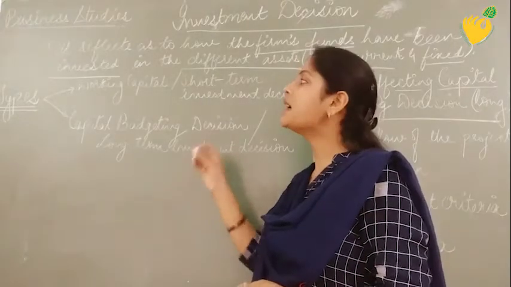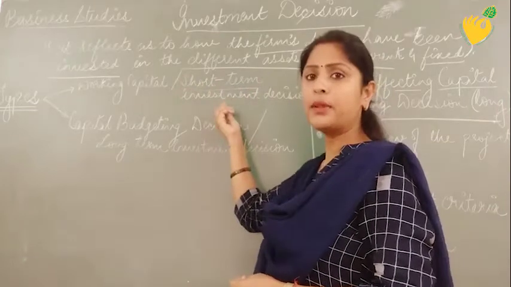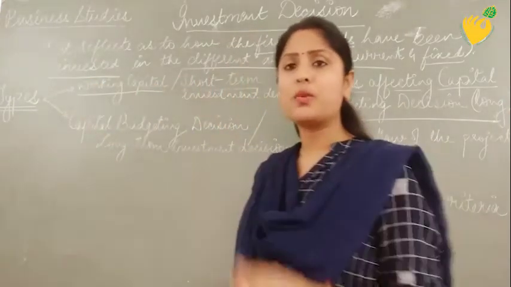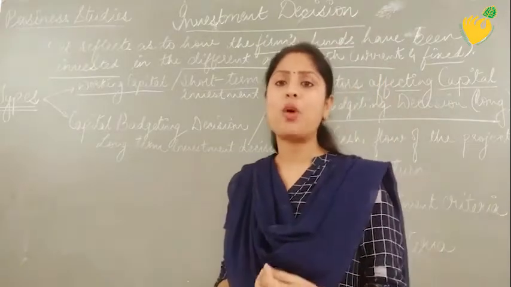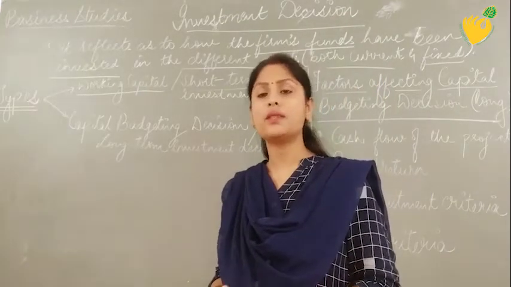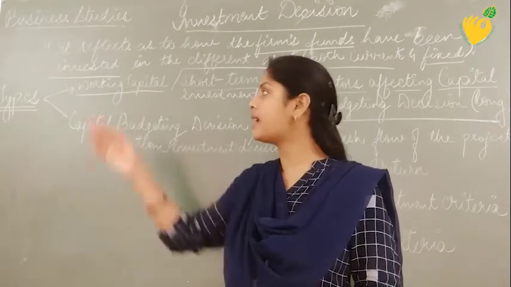So when the investment has been done in the short term, that particular decision is also called working capital, because working capital is the capital required for day-to-day activities. For everyday activities, the money which is being spent by the organization, we call that capital working capital.